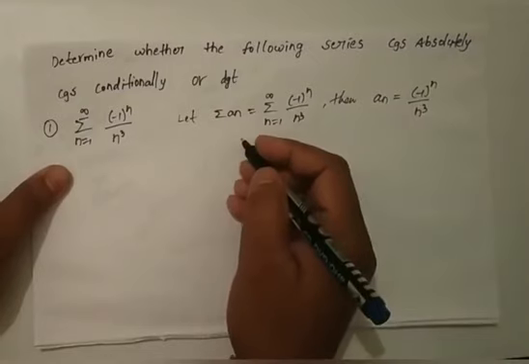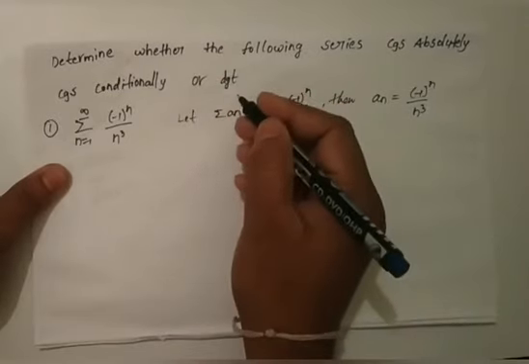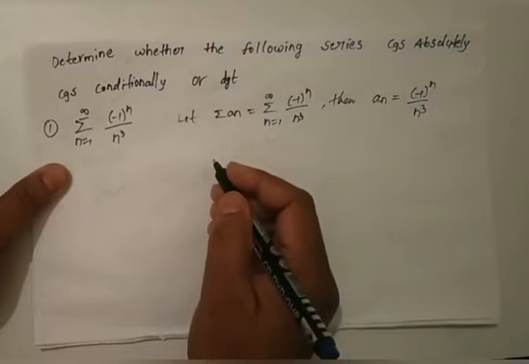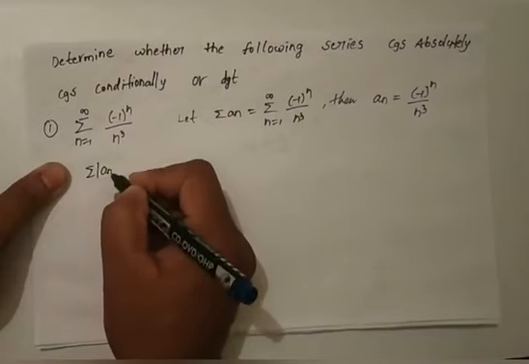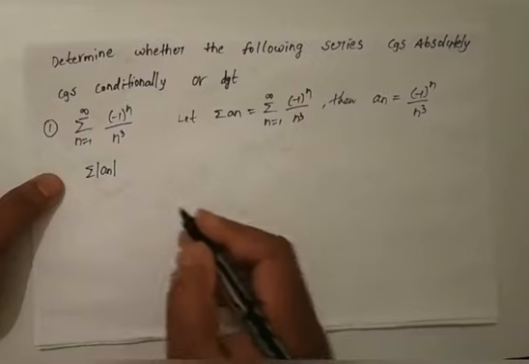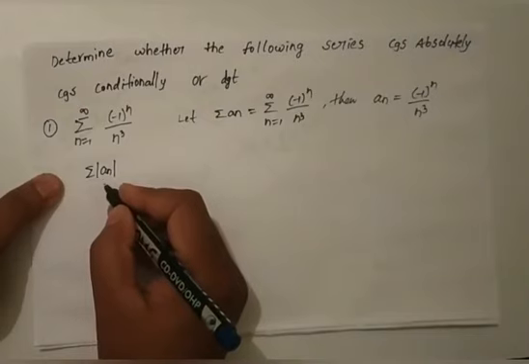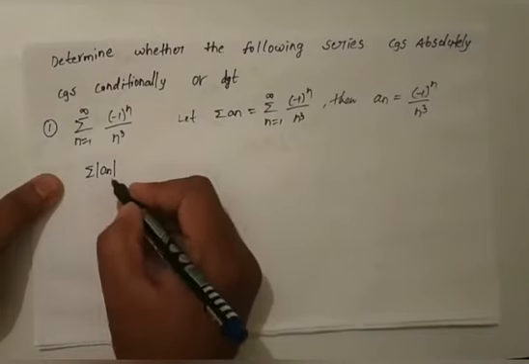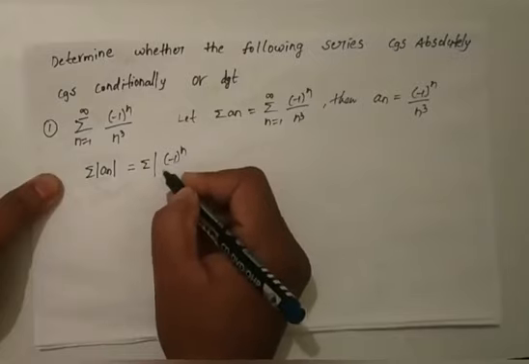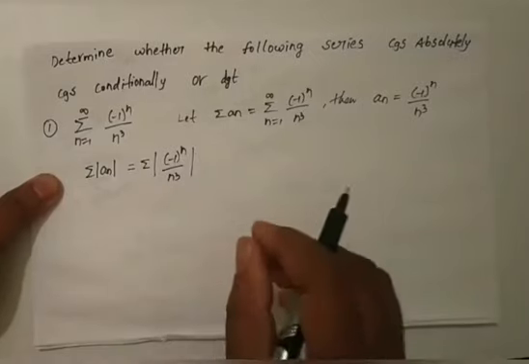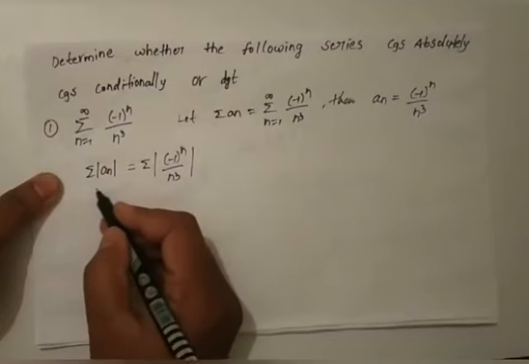Now to test the convergence for the series, absolutely convergent, conditionally convergent or divergent, first we have to test the convergence for summation of modulus of an, which is nothing but (minus 1) whole power n by n cube.